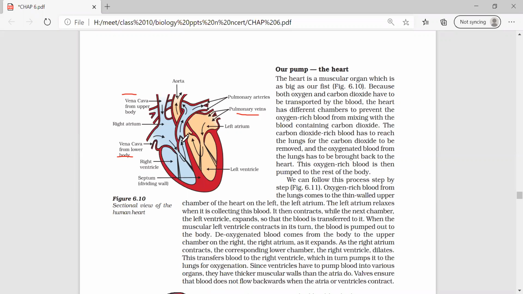What is the partition present here? Septum. That is the septum. Okay, this is not there for you. No, let us not go deep.